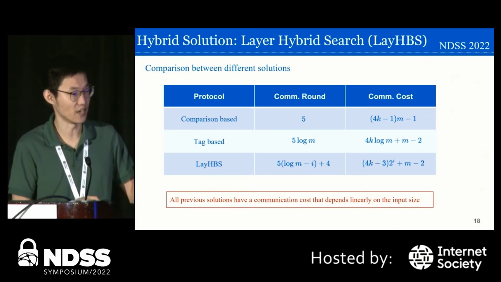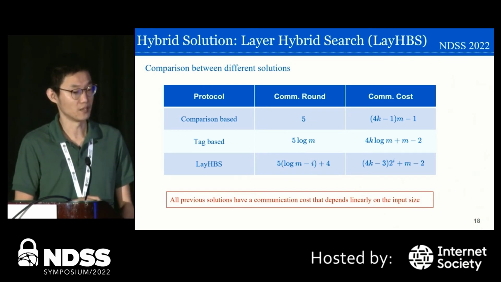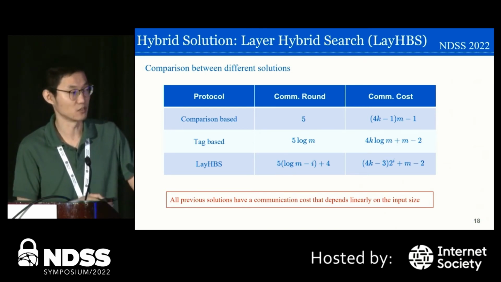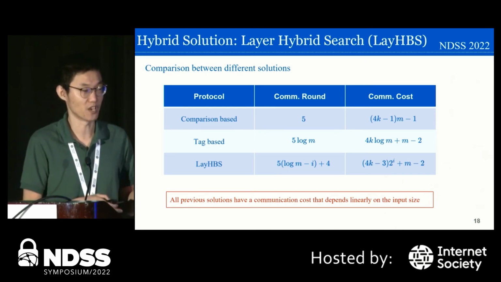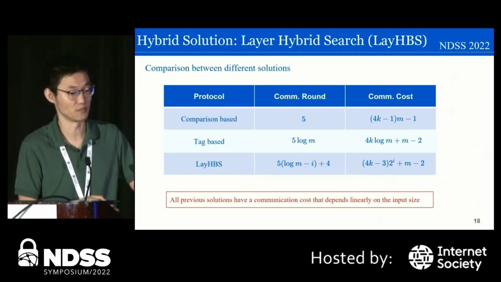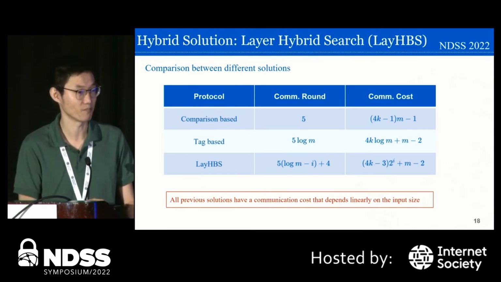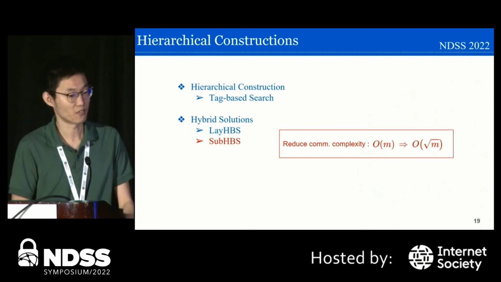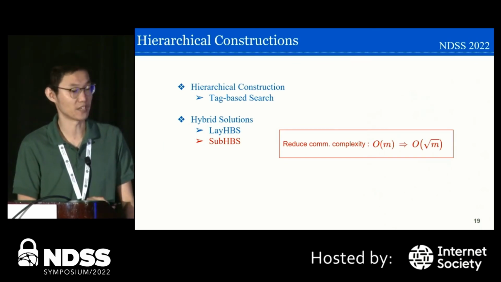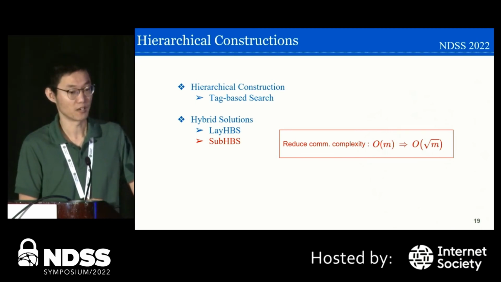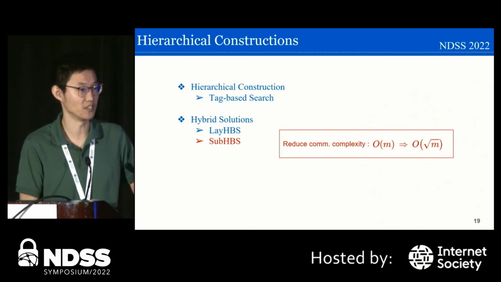After the optimization of run complexity, let's look at the communication cost. Although we reduced the number of comparisons in our tag-based solution, the communication cost is still linear. It depends linearly on the input size, because you can see there is an m in all of these solutions. So in our very last solution, our second hybrid solution, we will try to optimize the communication complexity from linear to sublinear.